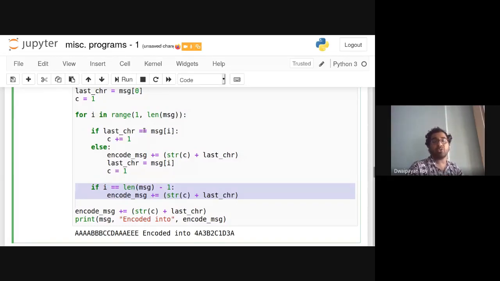Consider an actual gene sequence. A gene sequence contains, I think, 258 characters. I don't know the exact number, but it's 250 plus. So for that, this condition check will be done 258 times, whereas this will be true only once, for the last character. So instead of using this, we can get the last count as well as the last character, and use that outside this for loop. As we can see, if I execute this, we will be getting the same output.